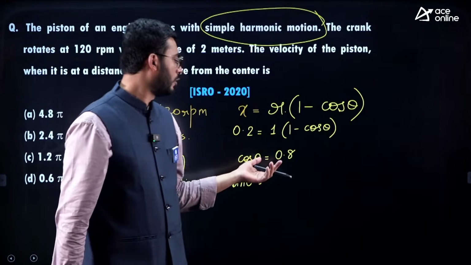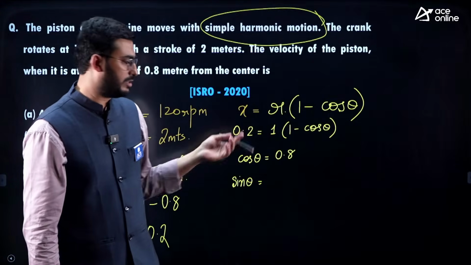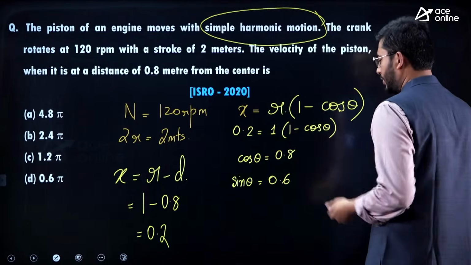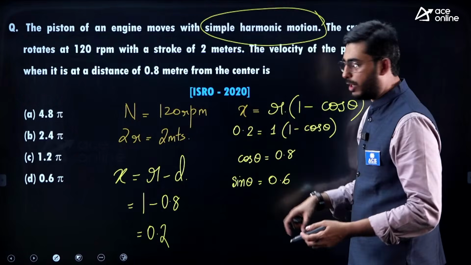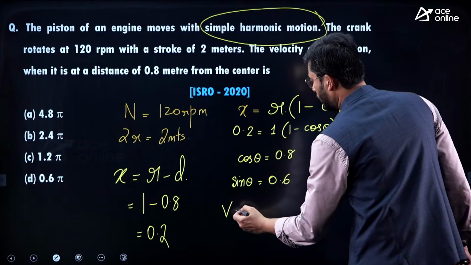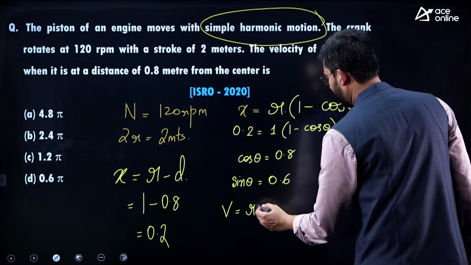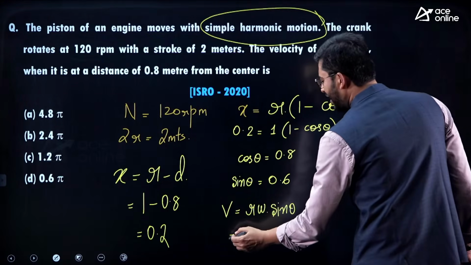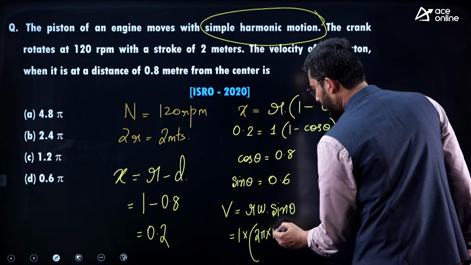So 1 minus 0.8 squared is 0.36 and under root of that is 0.6. So you can see the calculation is very simple. And if I differentiate the above equation, v is equal to R times the derivative of 1, which is 0, and cos theta derivative is omega into sin theta. So R is anyways 1 meter and omega will be 2 pi into 120 by 60.